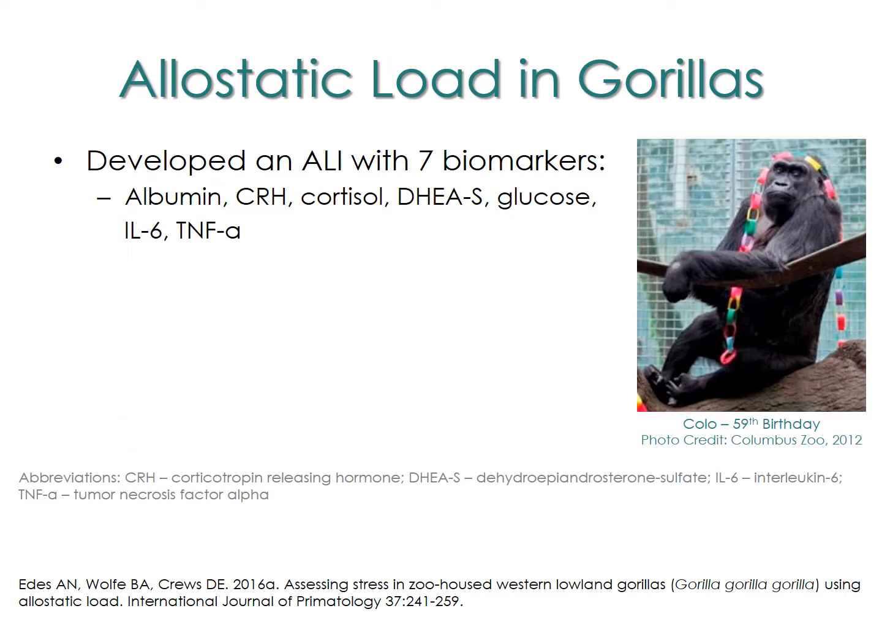While allostatic load indices have been used in studies of humans for the past 2 decades, they're rarely incorporated into primatology despite our long focus on stress research. So my colleagues and I decided to develop the first allostatic load index for Western lowland gorillas using 7 biomarkers. We included albumin, corticotropin-releasing hormone or CRH, cortisol, dehydroepiandrosterone sulfate or DHEAS, glucose, interleukin-6, and tumor necrosis factor alpha.